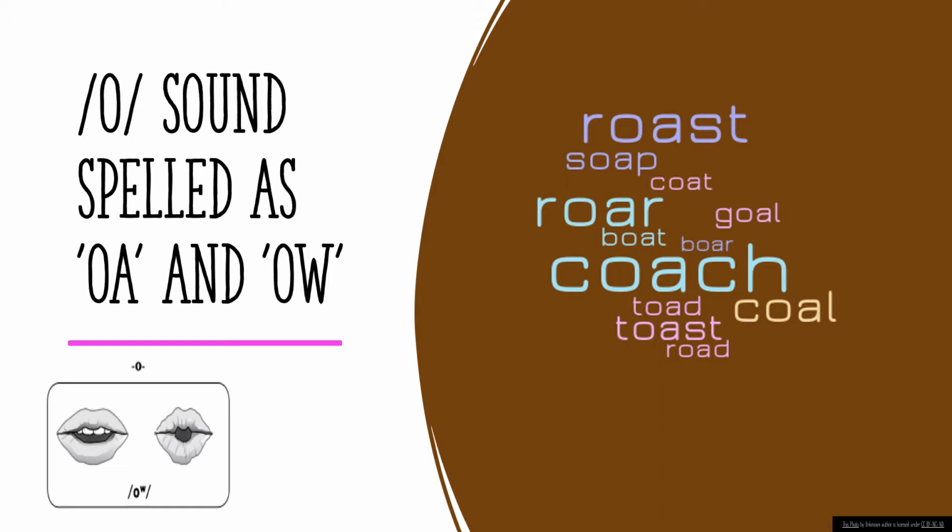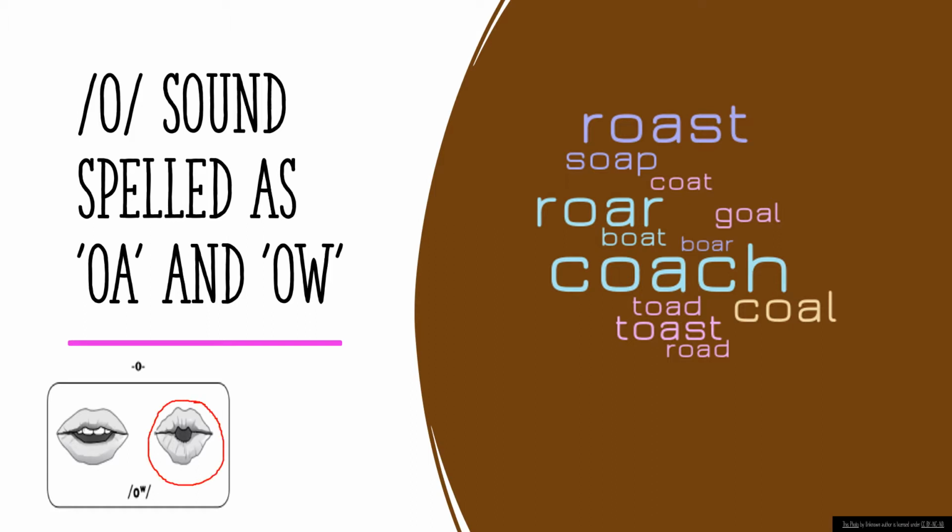Whenever something happens by chance and we say "oh," a similar sound comes with our mouth when we use it in a spelling as OA or OW. This is the formation of lips. We need to take that into account.